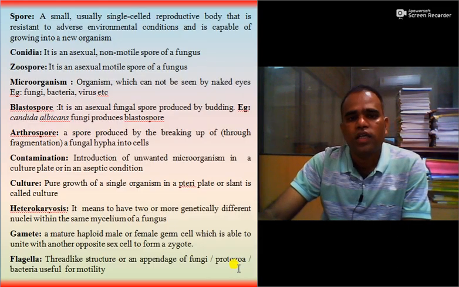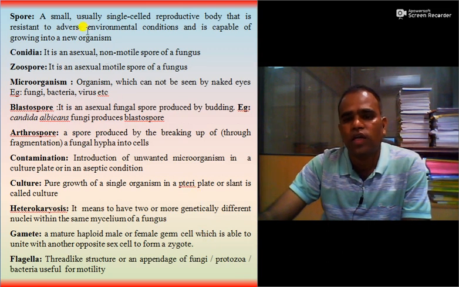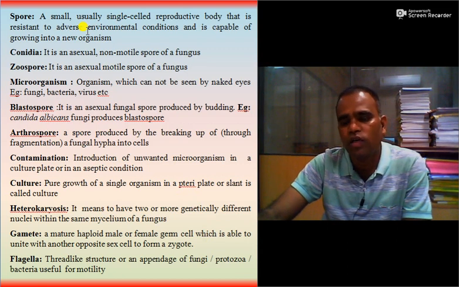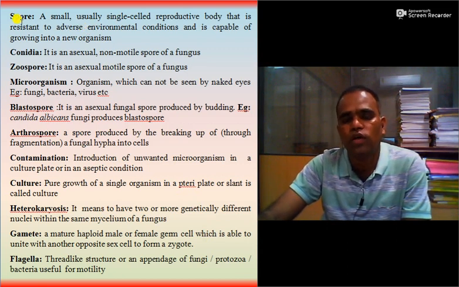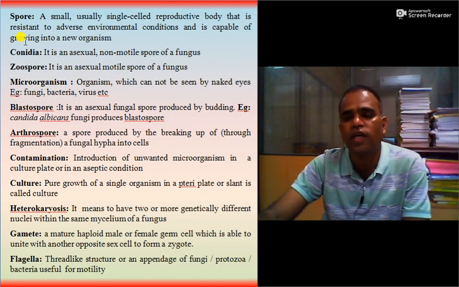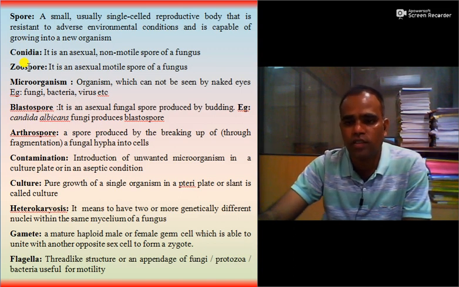So dear students, here I have given some definitions which are very important. First one is spore. A small, usually single celled reproductive body that is resistant to adverse environmental conditions and is capable of growing into an organism is called a spore. Then conidia, an asexual non-motile spore of the fungi, is called conidia. Zoospore is an asexual motile spore of the fungi.